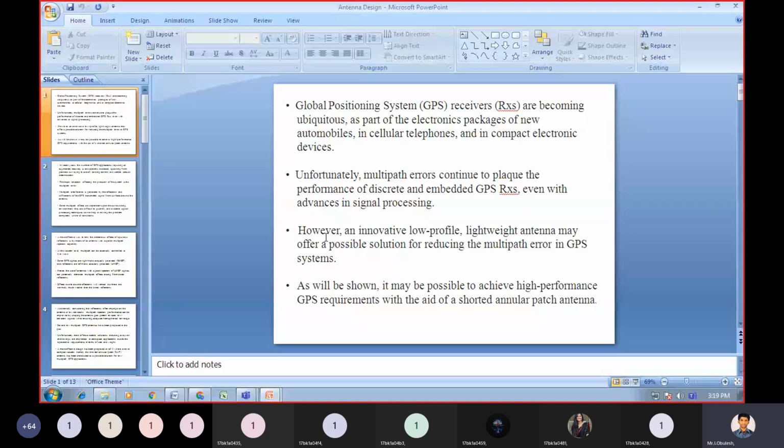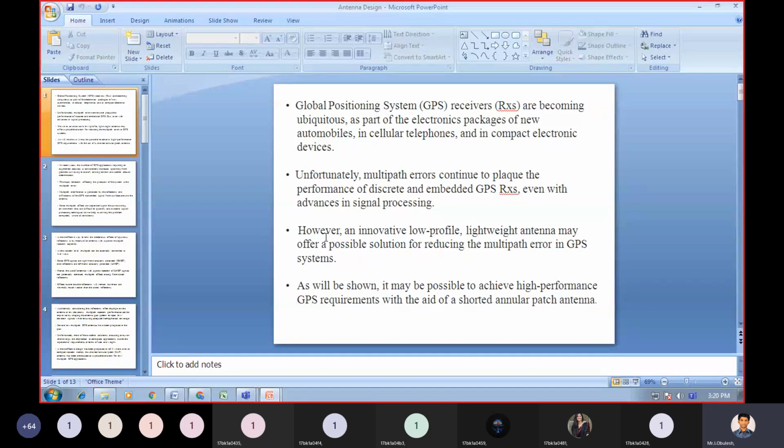If you want to design an antenna, it will perform both transmitter and receiver functions, or it will act as a transmitter as well as a receiver.